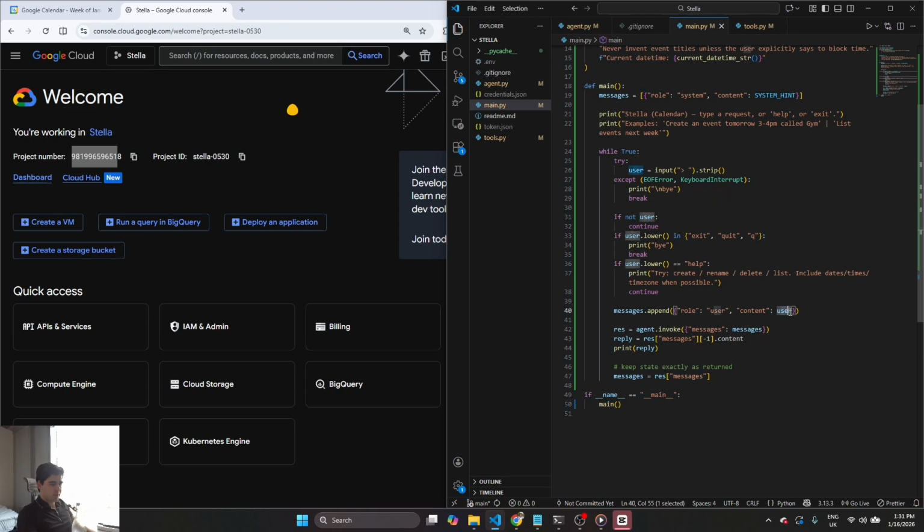You give it the function, and this is how you give your agent the function. It makes a response after you invoke it with the messages, and then its reply is going to be a dictionary, which you have to parse. You got to grab the messages, and you have to grab the last one's content. It's just something you have to do, and then you print it.